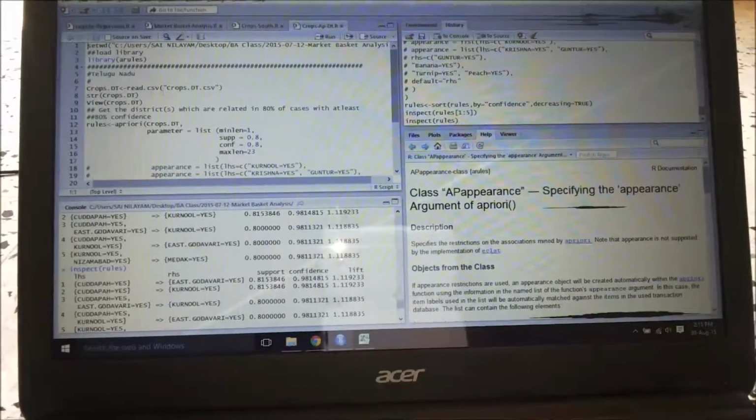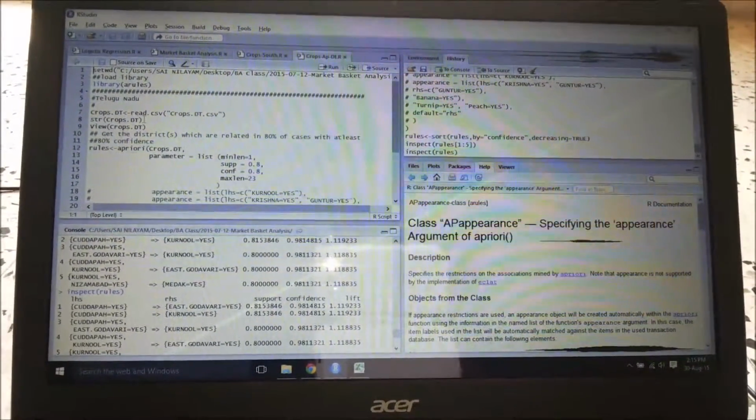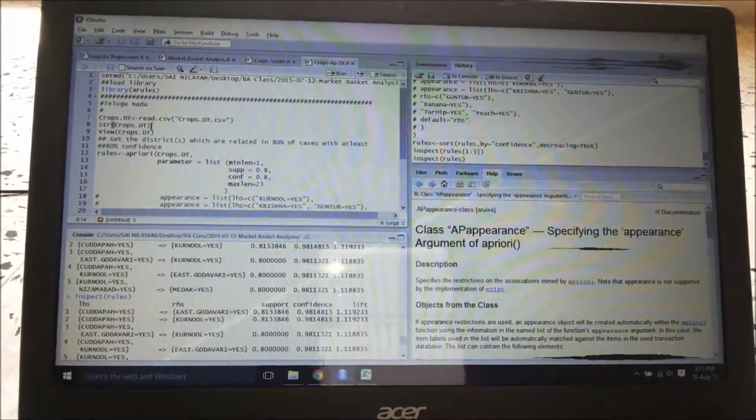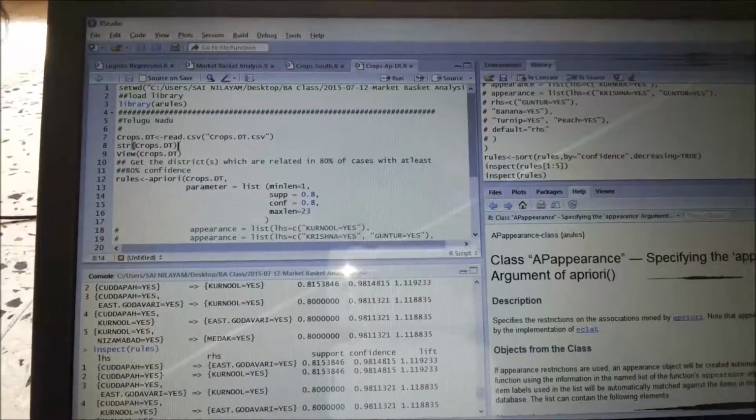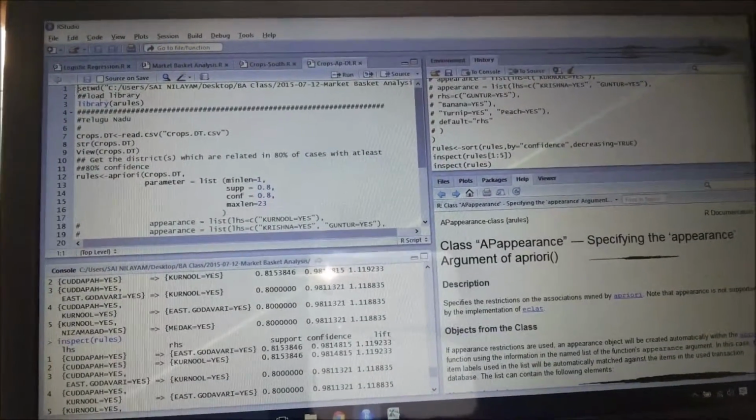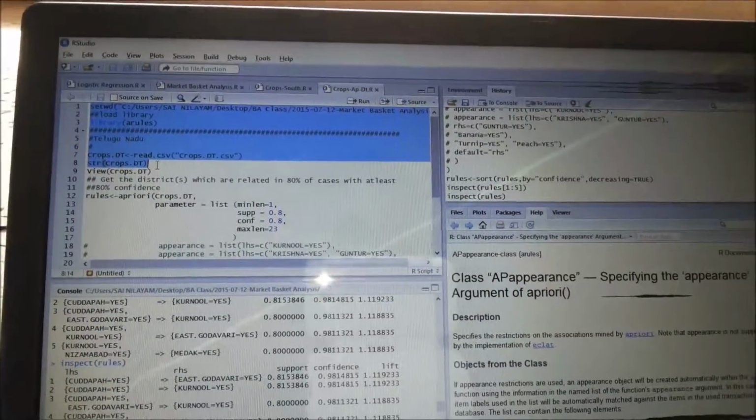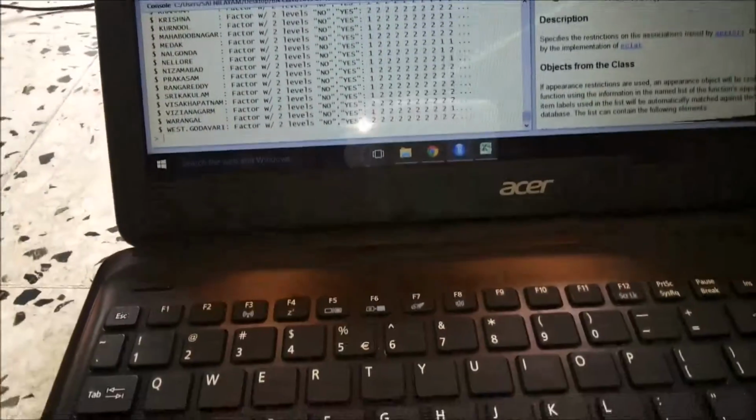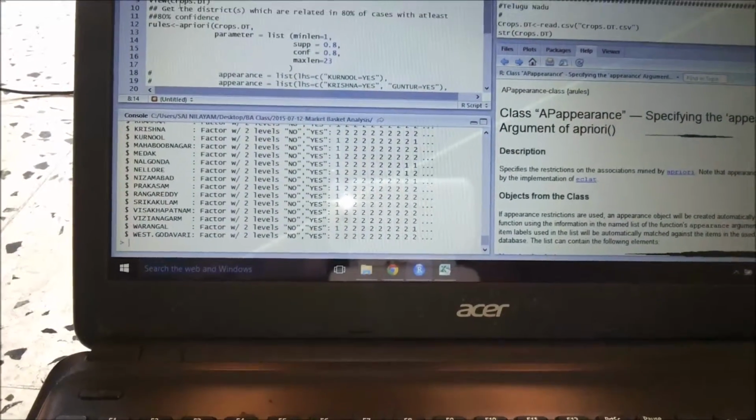I converted this into crop.data.csv and loaded it, and I have used str to display the structure of the CSV data. So now let me run this. Control enter. We can see here below the data being pulled up and ready for viewing.